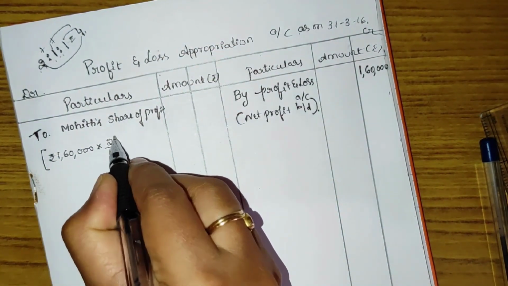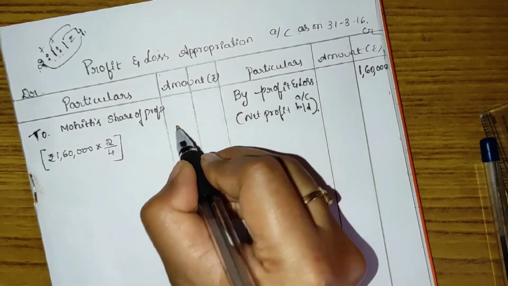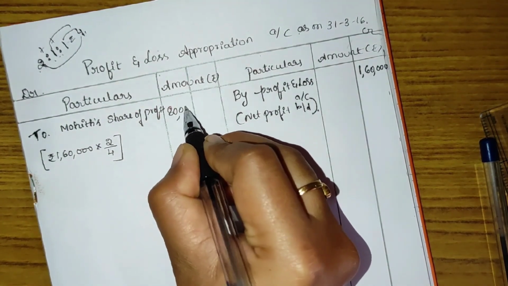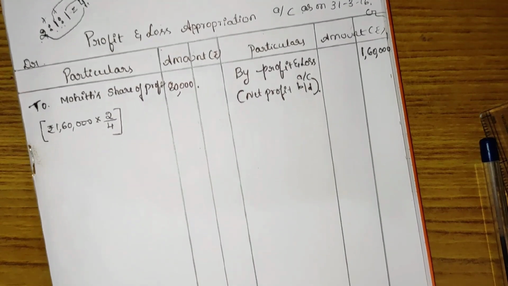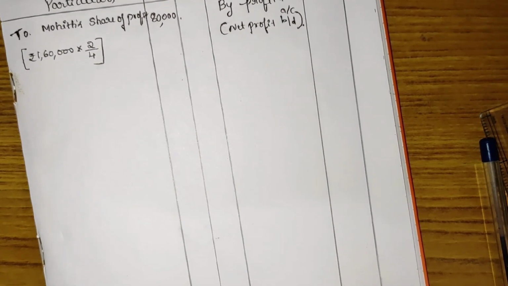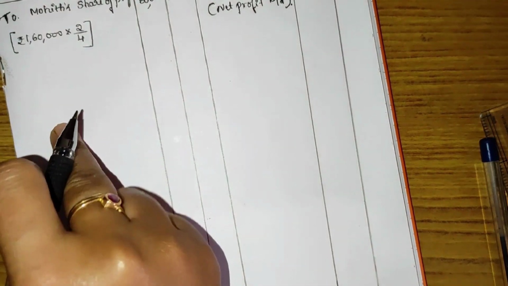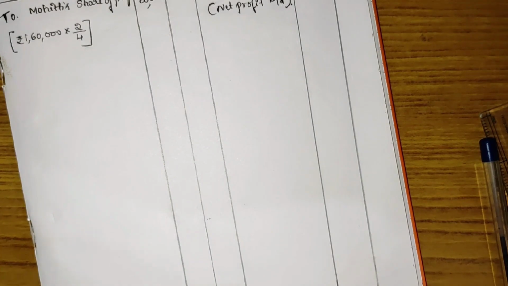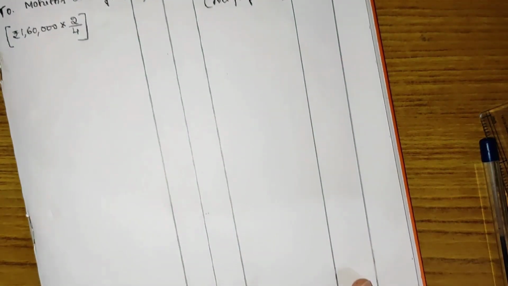He will get 80,000 rupees of profit according to his ratio. Leave some space, because if there is any deficiency in the new partner's share, the old partners have to share the amount from their profits to the new partner.